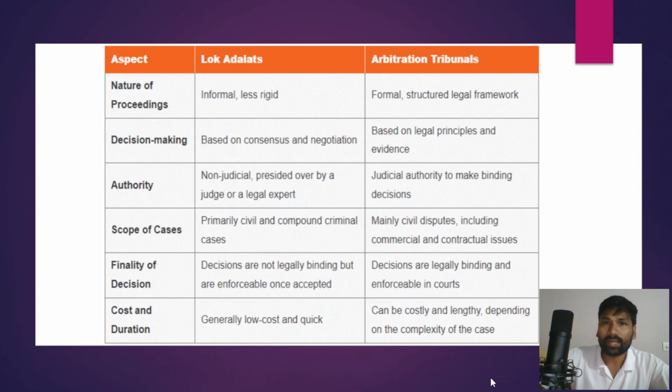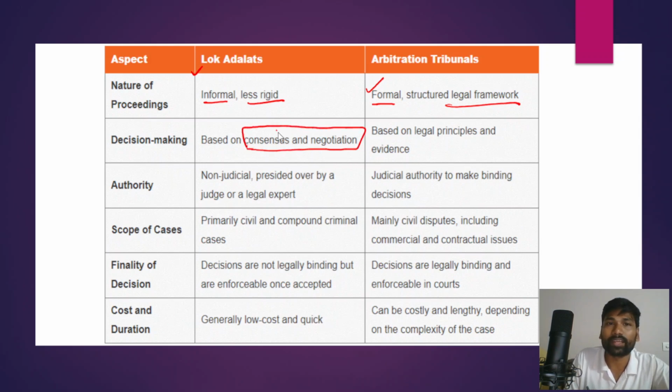Now apart from that, if you want, you can also go into the comparison and differences between Lok Adalats and arbitration tribunals. Lok Adalats have an informal and less rigid procedure, but arbitration tribunals have a formal procedure and a structured legal framework. The decisions in Lok Adalats are taken based on consensus and negotiation.